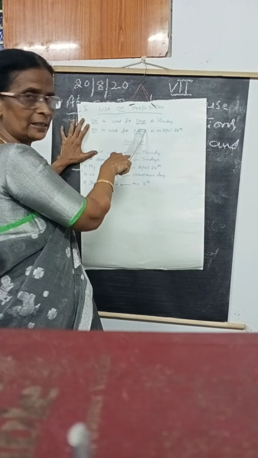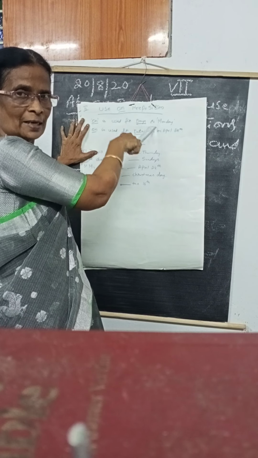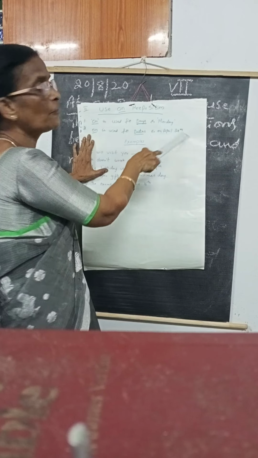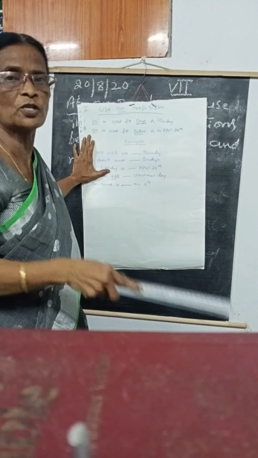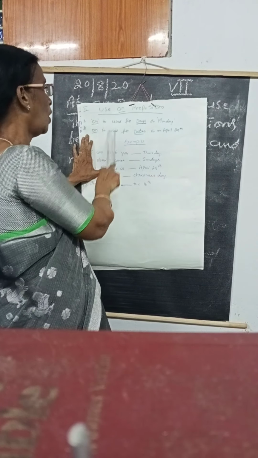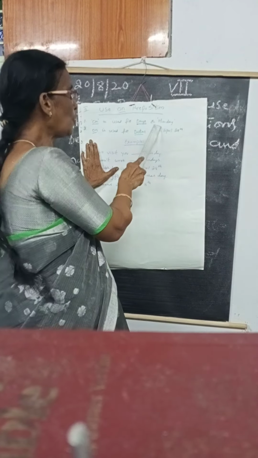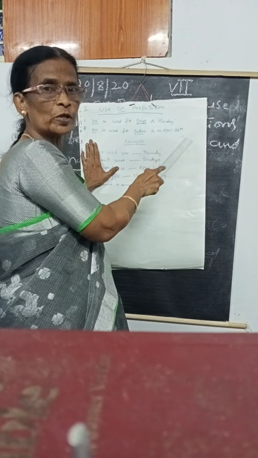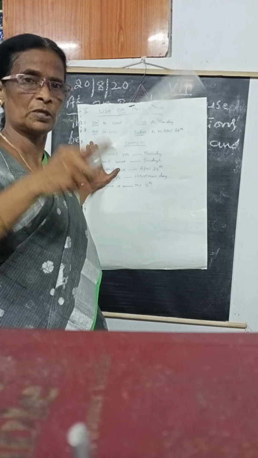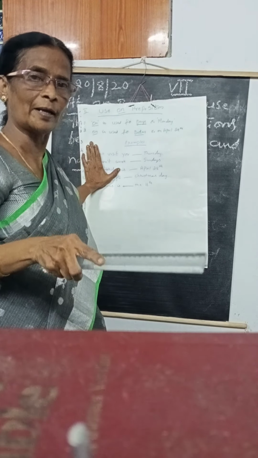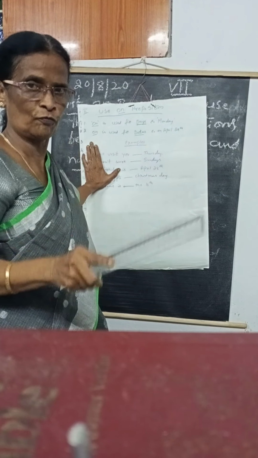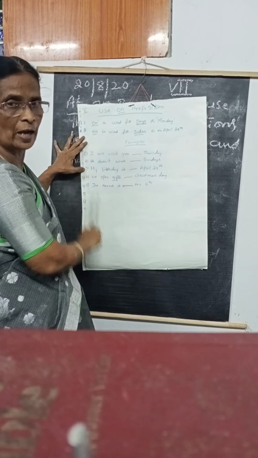First, days, names of the week, Sunday, Monday, like that. And on is used for dates. Dates means on April 28th, on March 17th, like that. When there is a day or date, you have to use on. But don't forget, while you are using the days, you have to use capital letters. Don't write the small letter. For Sunday, Monday, Tuesday, Wednesday, Thursday, Friday and Saturday, you have to use capital letters. Don't forget.